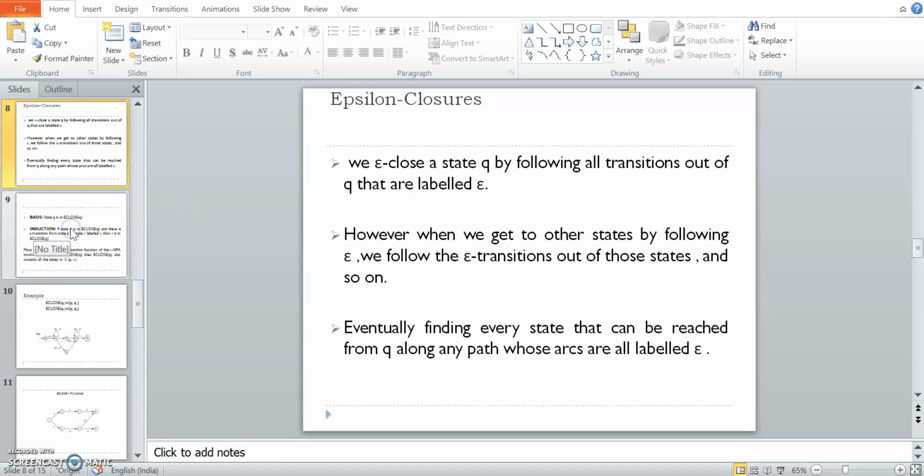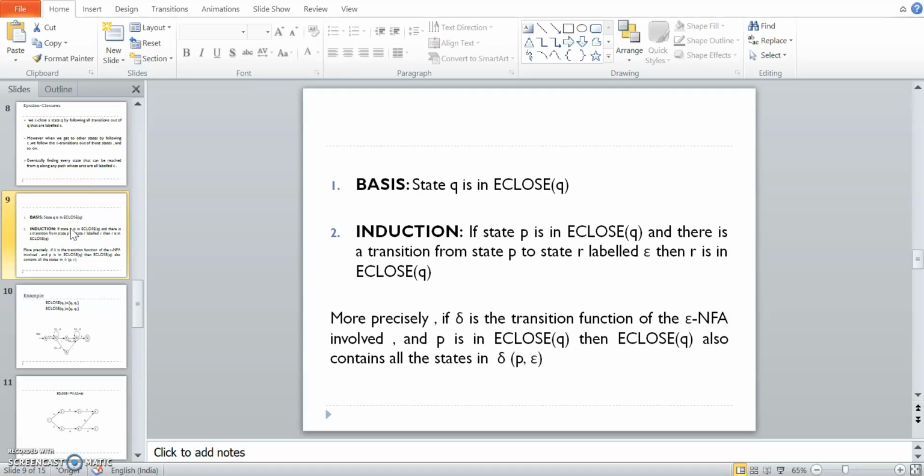So let's see the initial state. What is the initial closure? That means the start state. Basically at any individual state, suppose state Q is in eclosure Q. That means every state is reachable to itself on epsilon, or without consuming any input I can stay in the same state, right? There is always a transition from that state to the same state. That is the basis, right?